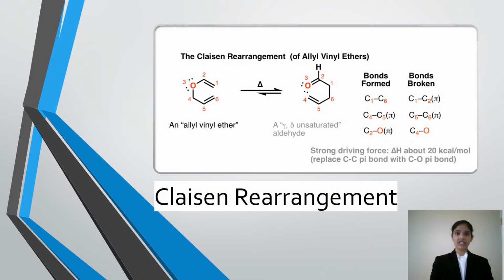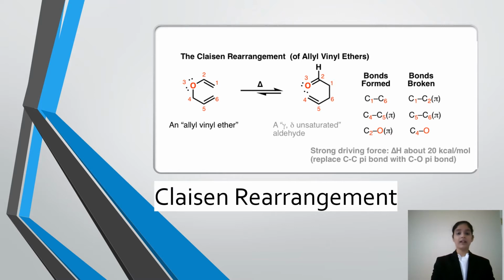Chorismate mutase achieves its purpose of converting chorismate to prephenate through Claisen rearrangement. Claisen rearrangement is an important C-C bond forming reaction in organic synthesis. In its simplest form, it involves thermal sigmatropic rearrangement of allyl vinyl ether to 4-pentenal. It's a pericyclic reaction where a C-C sigma bond, a C-C pi bond, and a C-O pi bond are formed, and two C-C pi bonds and a C-O sigma bond are broken.